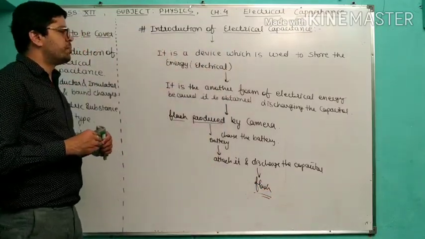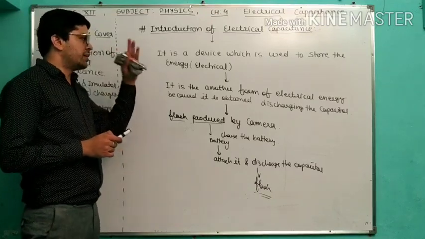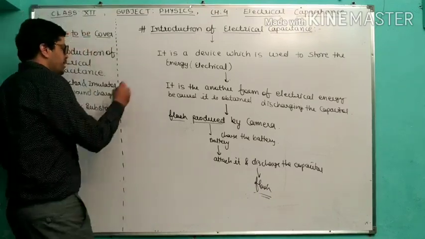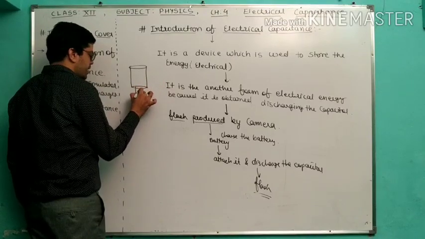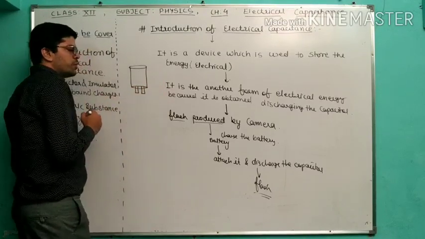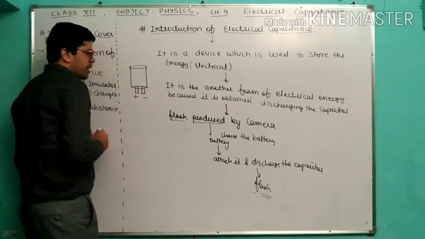So this is a very simple introduction about electrical capacitance. And this type of device looks like this. Cylindrical shape. And two nodes are open. One is positive, another is negative.